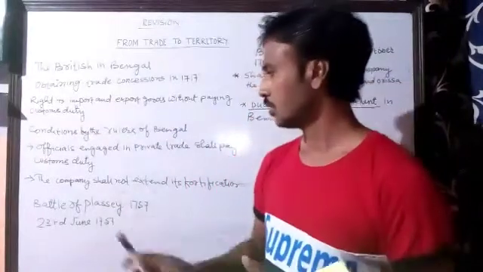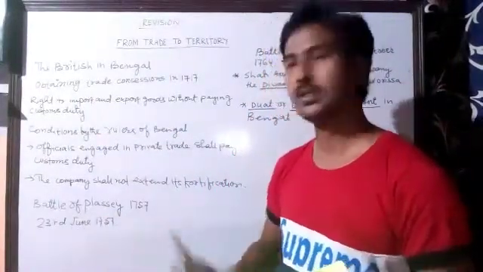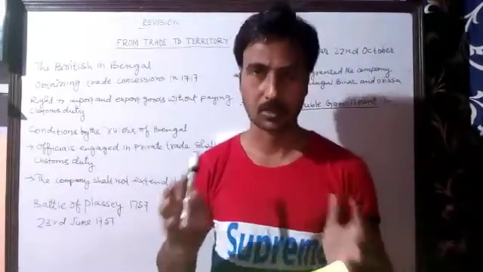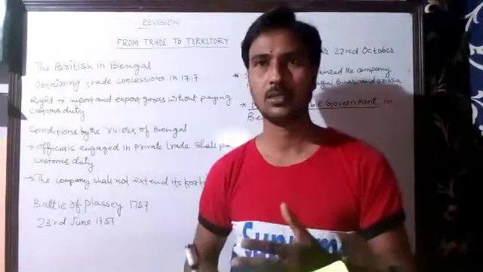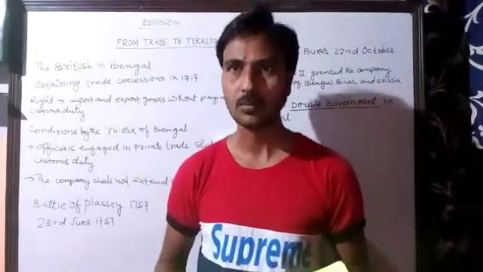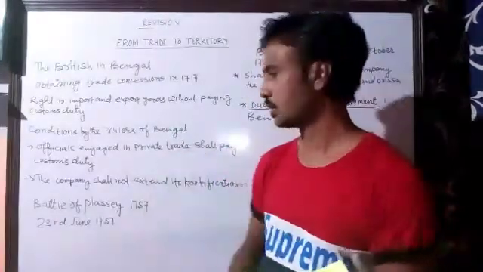So this led to the Battle of Plassey in 1757, when the company started increasing its fortification in Bengal.